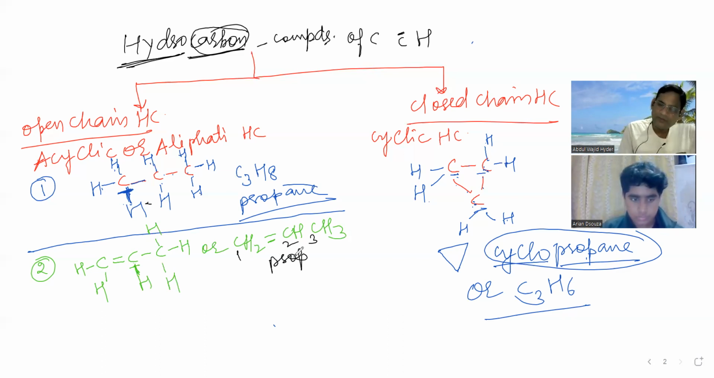Between carbon-carbon, is there a double bond, or a single bond, or a triple bond? This is a double bond. So the suffix "ene" will be used. Is this okay? Propene. Now see the third one.